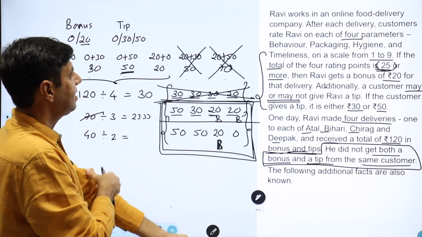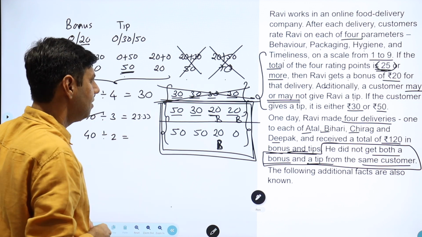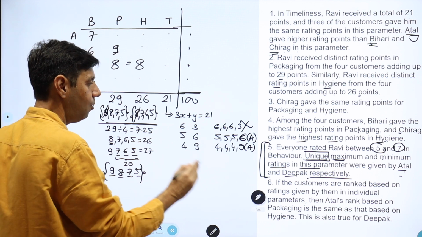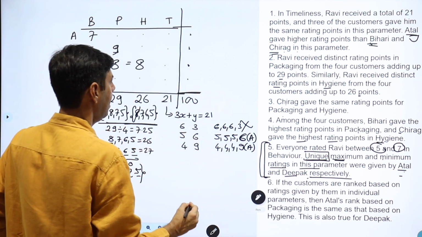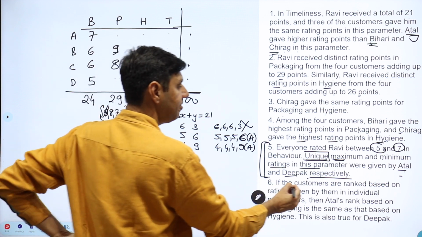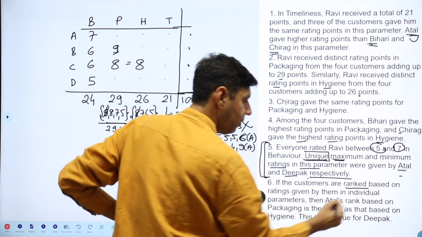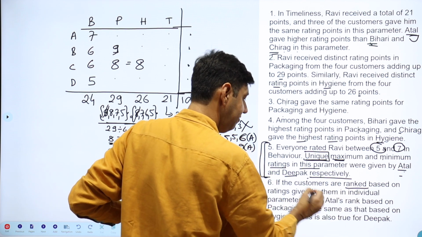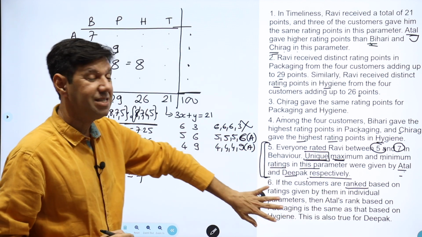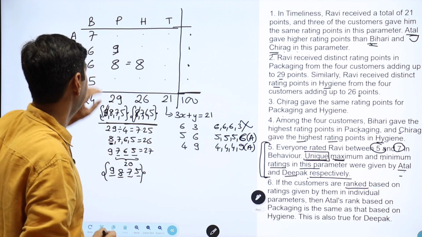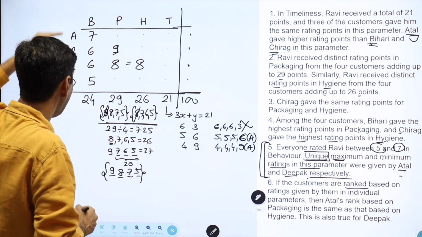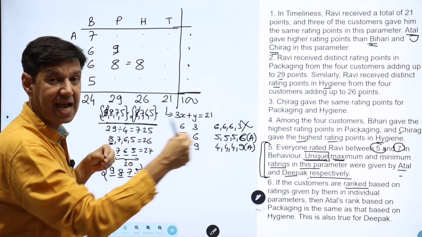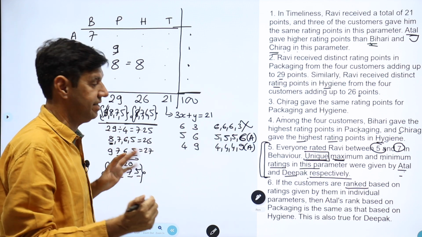So let's see. Okay, so let's continue. So we have got that idea. Now I have to put in something. So now we come to one more clue here. If the customers are ranked, so now we are ranking them on the basis of rating given by them in individual parameters. So this is a tough clue now. So understand what you're doing. You're taking a parameter. You are ranking the people. A, B, C, D, you are putting them in a rank. Rank means increasing to decreasing, decreasing to increasing.